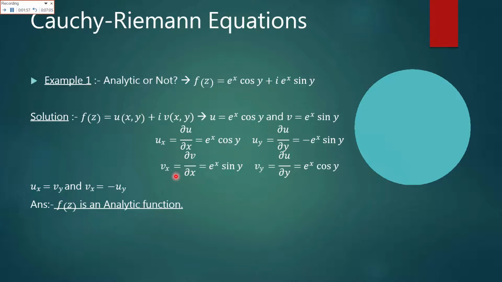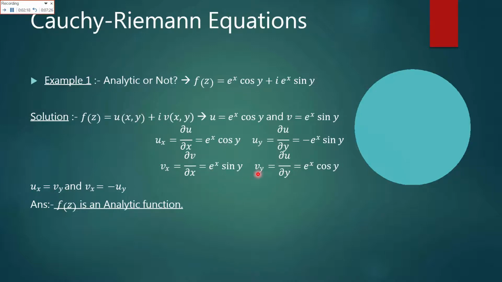Now we'll take v of x, which is basically the first derivative of v with respect to x. So it will become sin y as it is, because it's constant, we are taking the derivative with respect to x. So e raised to power x has the derivative e raised to power x.